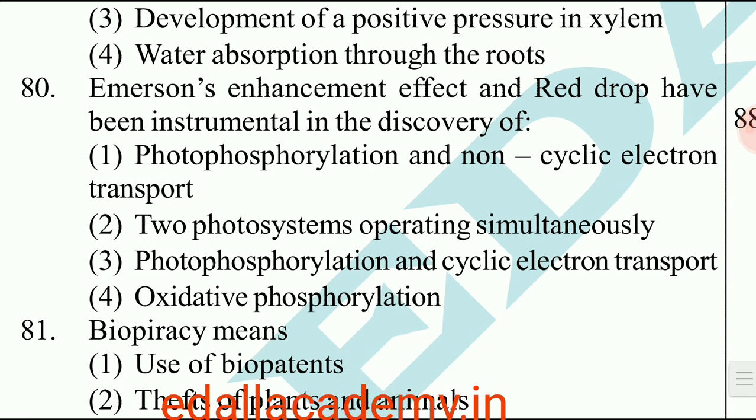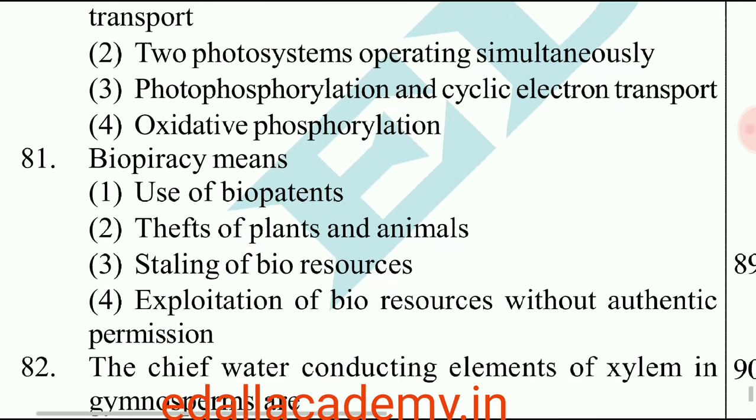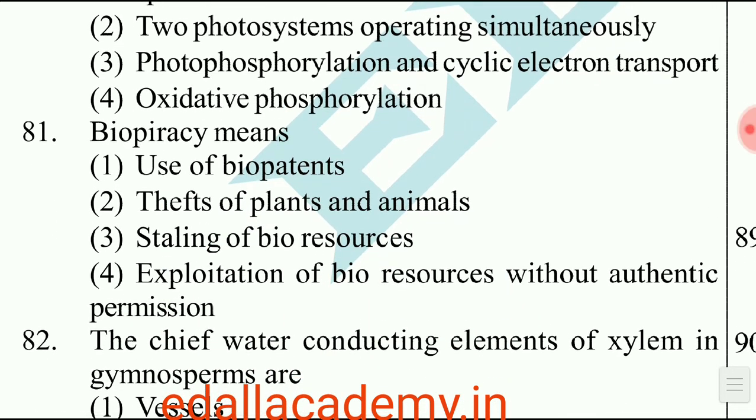Question number 80. Emerson's enhancement effect and red drop have been instrumental in the discovery of. The answer is 2 photosystems operating simultaneously during photosynthesis. So the correct option is 2. Question number 81. Biopiracy means. The answer is exploitation of bioresources without authentic permission is called as biopiracy. So the correct option is 4.